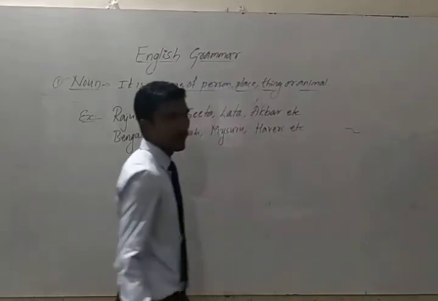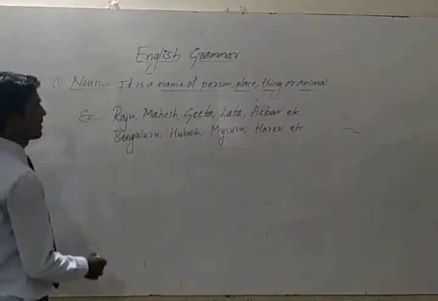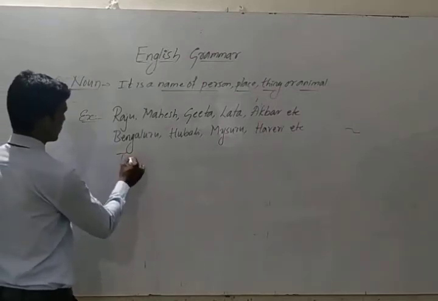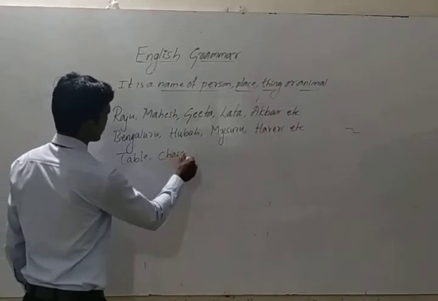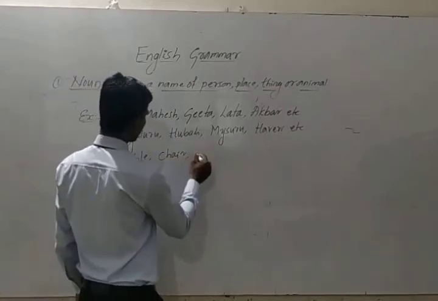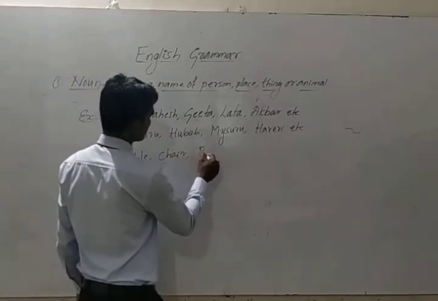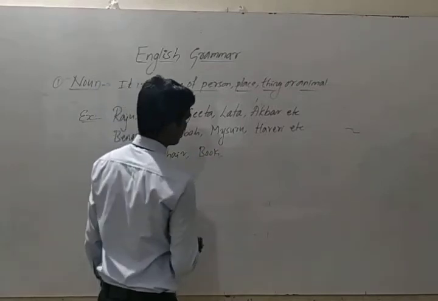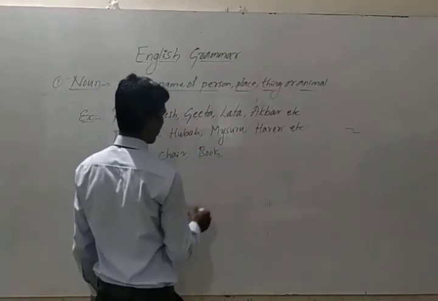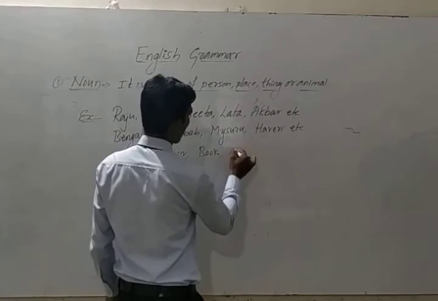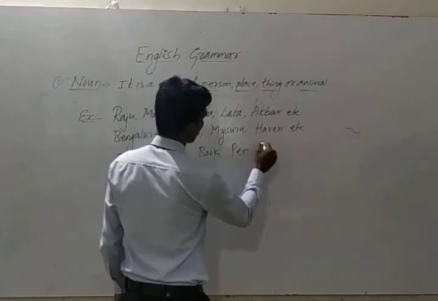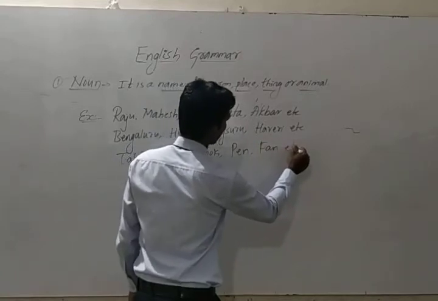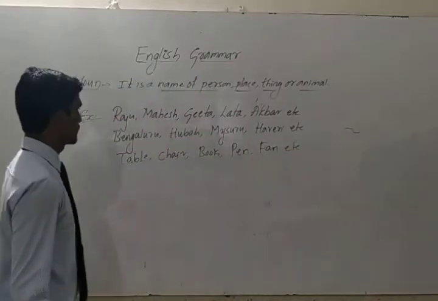Haveri, etc. Next, thing. Table, chair, book, pen, fan, etc. Next, animal.